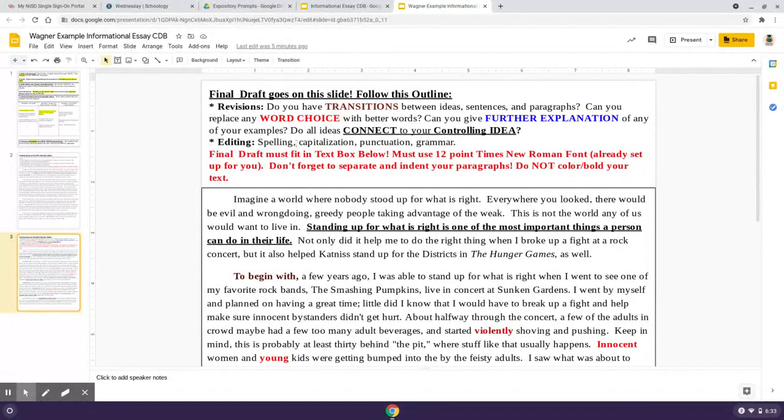As far as editing goes, it's the basics. You can use a dictionary to check spelling. You can watch your own capitalization. Just make sure every sentence starts with a capital letter and any proper nouns are capitalized. Then check punctuation, which includes commas and end punctuation, and grammar. Those are the things you can read to be careful with.